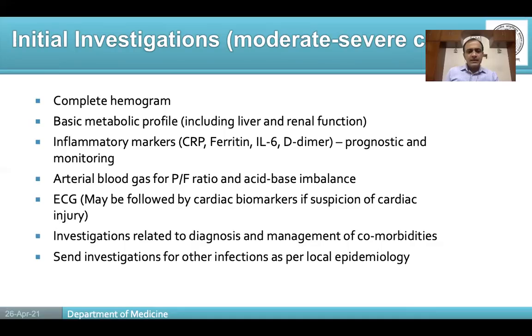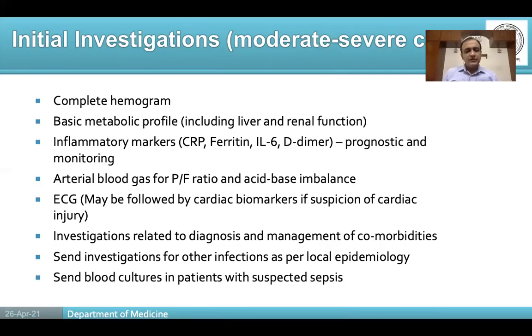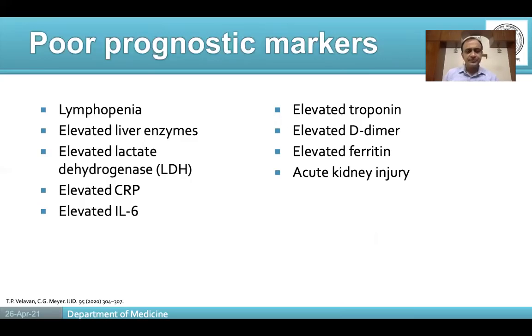And if you're suspecting some other infections, for example, in the rainy season, if your area is prone to malaria or dengue, you might want to get it ruled out as per your hospital protocol. If you're suspecting sepsis, blood and urine cultures, etc., have to be sent as well.